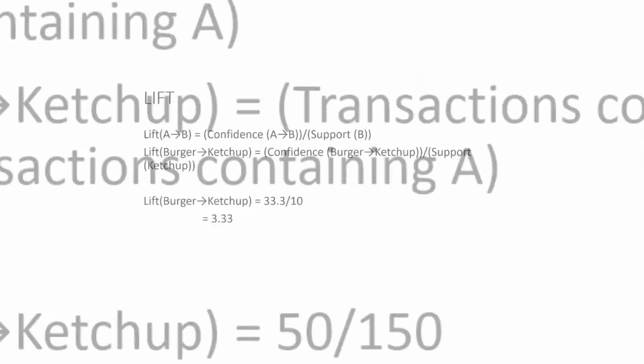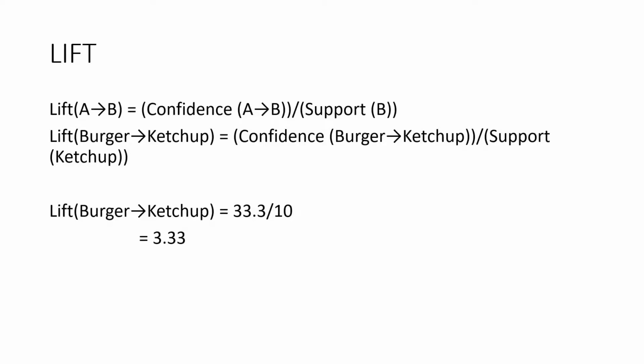Lift. Lift A to B refers to the increase in the ratio of sales of B when A is sold. Lift A to B can be calculated by dividing confidence A to B by support B. Mathematically, it can be represented as lift A to B is equal to confidence A to B divided by support B. Coming back to our burger ketchup problem, the lift burger to ketchup can be calculated as: lift burger to ketchup is equal to confidence burger to ketchup divided by support ketchup.